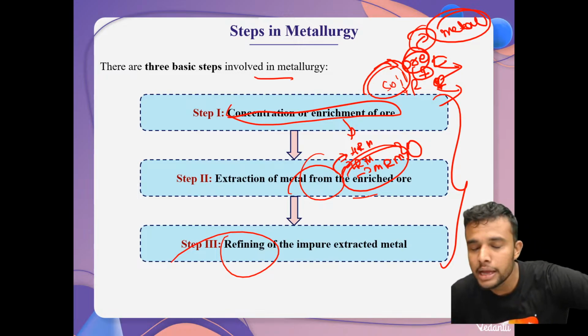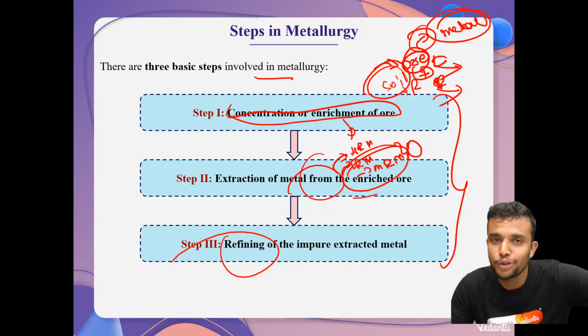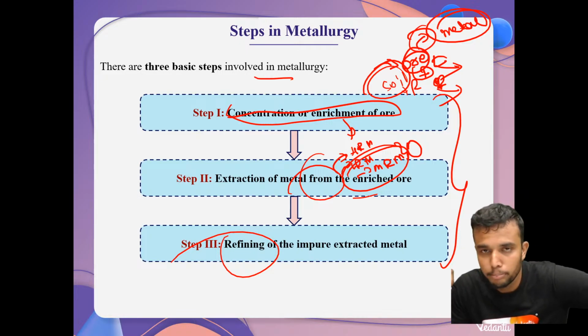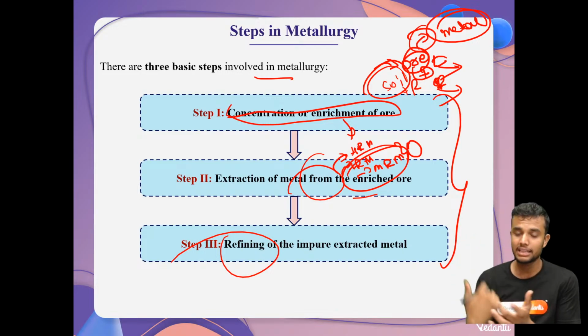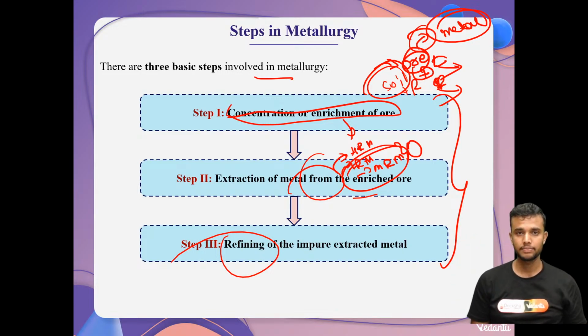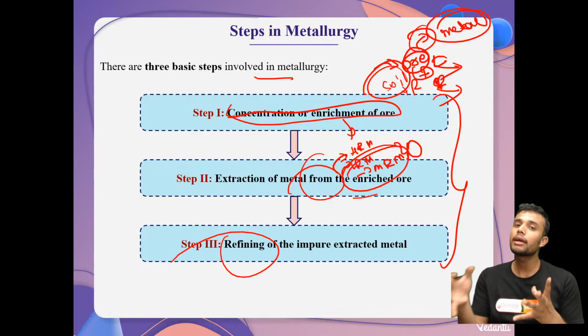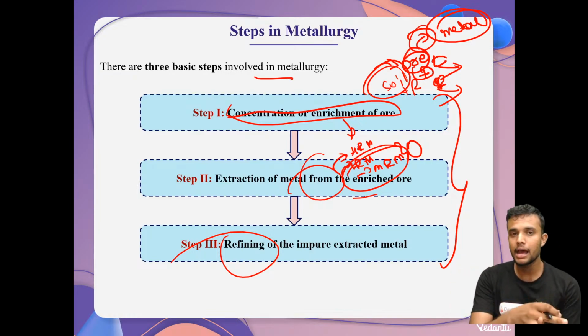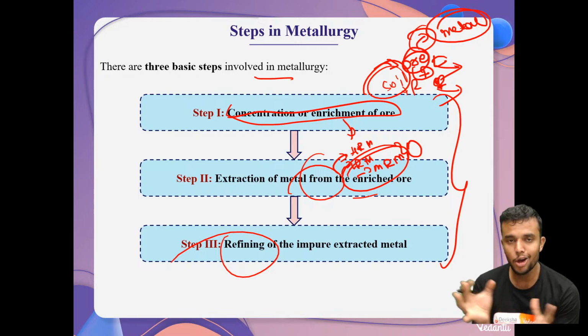Because whenever you buy some fruits from outside, what happens? Your mother or your father or your brother tells you, hey, before eating, wash that fruit. Why? Because it has some bacteria. Similarly, whenever we extract the metal from its enriched ore, we have some other metals, because a few metals can easily form a bond. For example, they are like brother and sister or brother and brother.